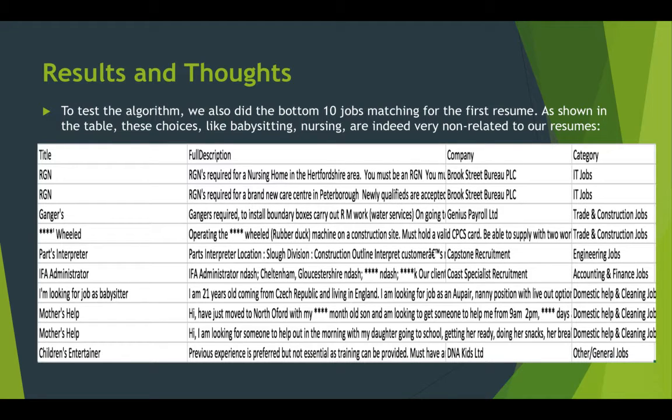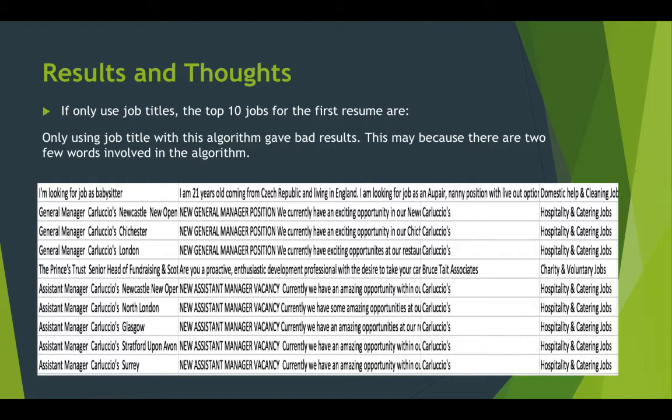Okay, then to test our algorithm, we also did the bottom 10 job matchings. So that means these are the 10 worst matchings, the most non-related jobs. As you can see, these are also really very non-related. There's some jobs that's babysitting and children entertainer and some nursing, healthcare. So it's very non-related. And finally, we try to use only job titles to match the jobs.